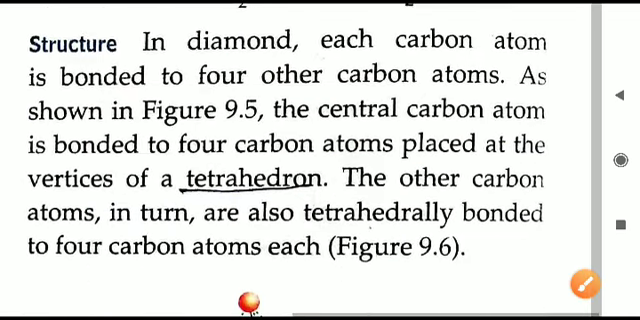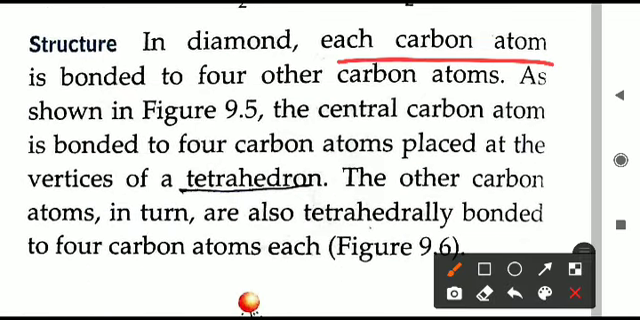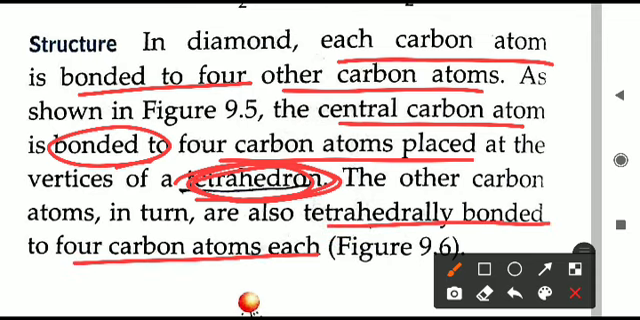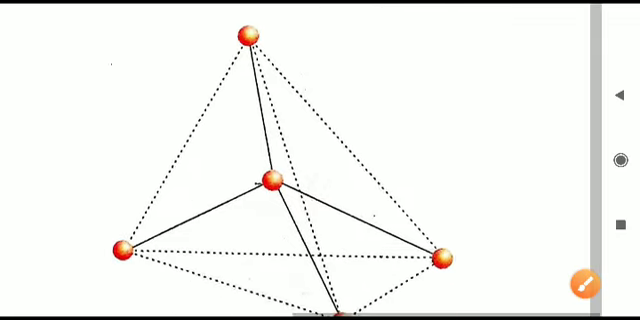Now we'll see the structure of the diamond. In the diamond, each carbon atom is bonded to 4 other carbon atoms. You will see the figure also. The central carbon atom is bonded to 4 other carbon atoms placed at the vertices of a tetrahedron, like a prism-like structure. So it is called a tetrahedron. These atoms are tetrahedrally bonded to 4 carbon atoms. You will see the diagram now.